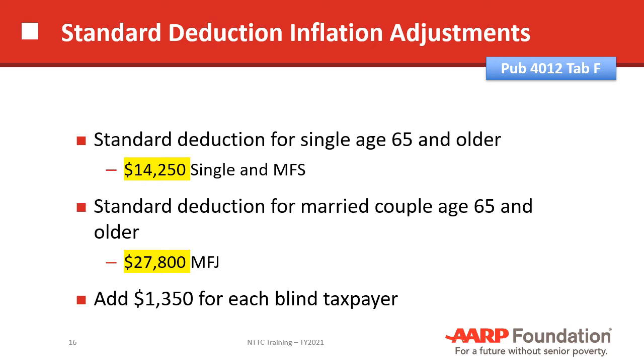So for a single person, the standard deduction for age 65 or older would be $14,250. And for a married couple, 65 or older, would be $27,800. And then if there was any blindness involved in these taxpayers, of course, you'd add an additional $1,350 for each blind person that we're talking about. So those are the numbers that we deal with most frequently, and those are the numbers that I suggest you commit to memory.